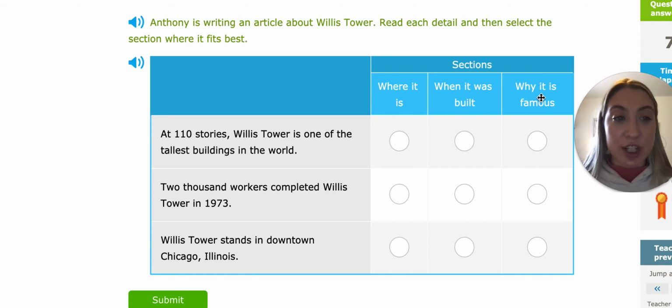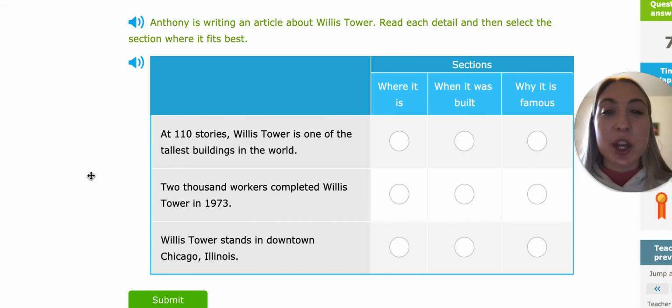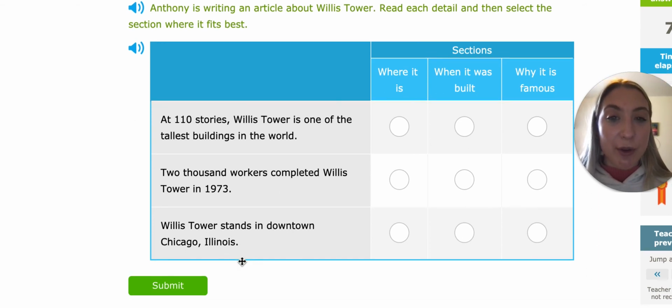So we have to decide which sentence fits best in which section. So first, let's read all of our sentences. At 110 stories, Willis Tower is one of the tallest buildings in the world. That's really neat. 2,000 workers completed Willis Tower in 1973. Willis Tower stands in downtown Chicago, Illinois.